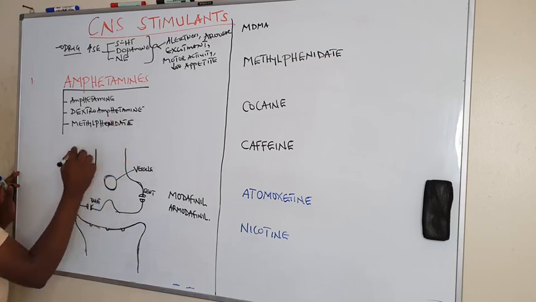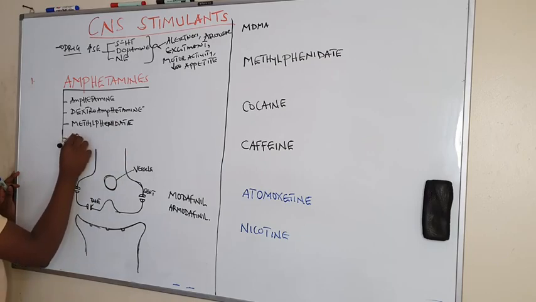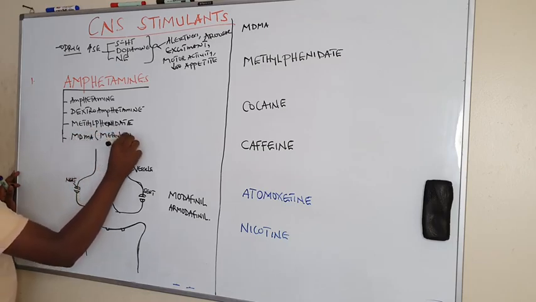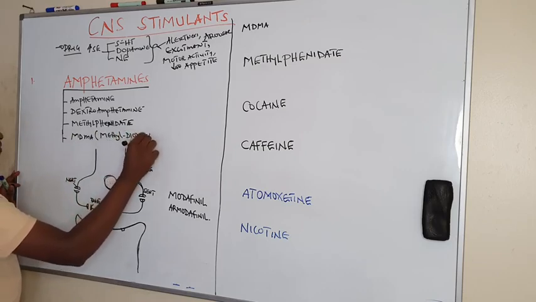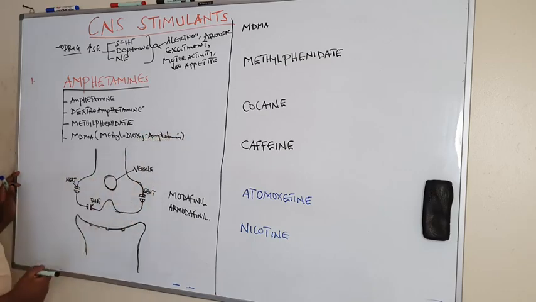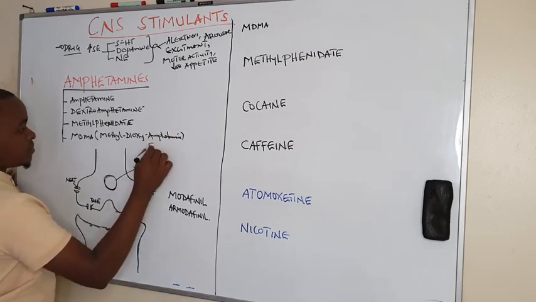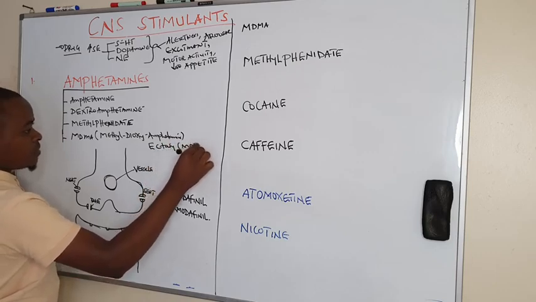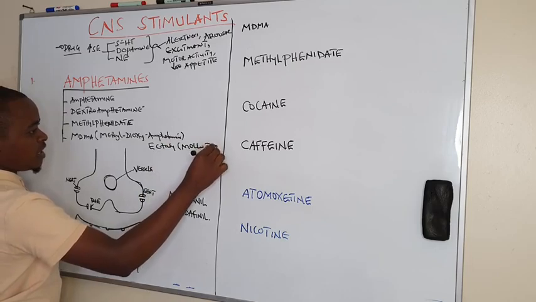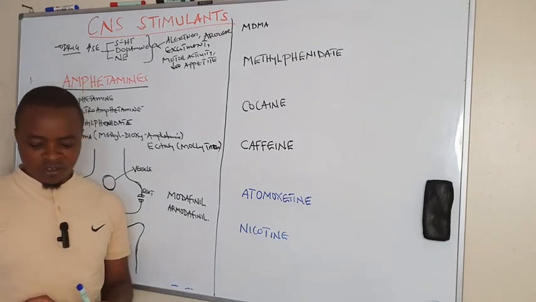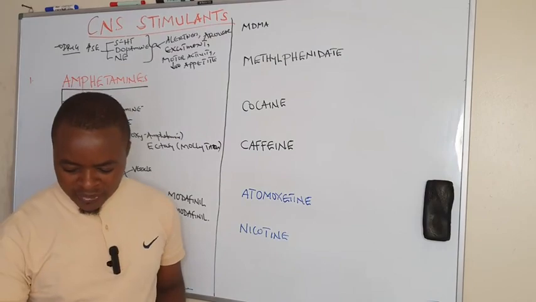Then lastly, we shall look at MDMA, known as methylenedioxymethamphetamine, or we can also call it ecstasy. By trade name, they are called molly tabs. So these are different forms or derivatives of amphetamine.